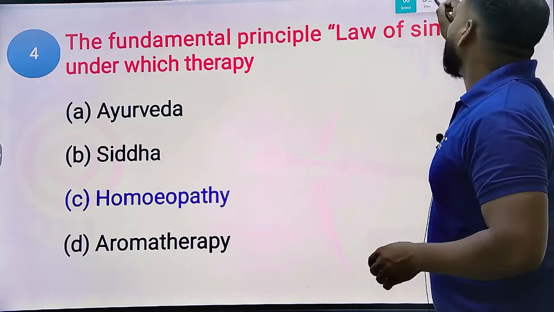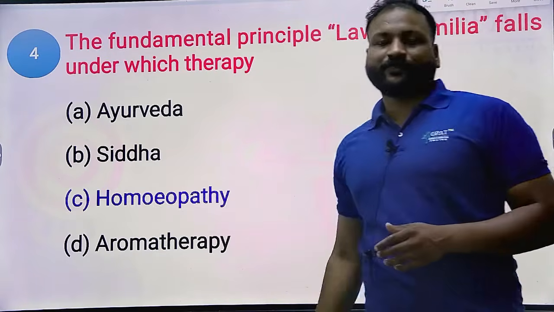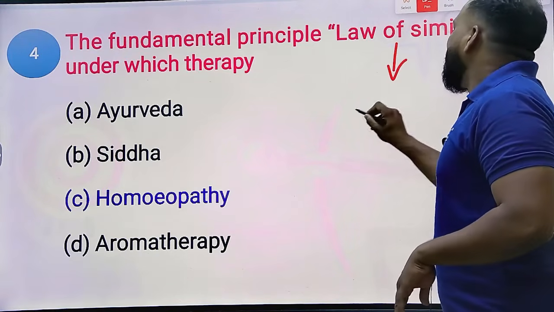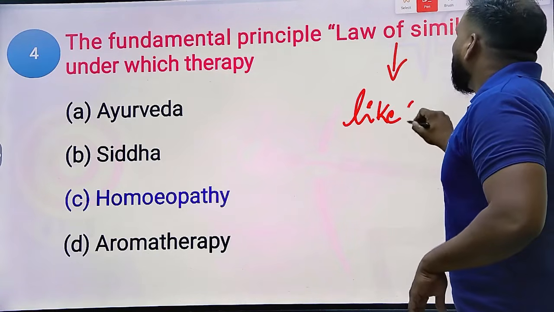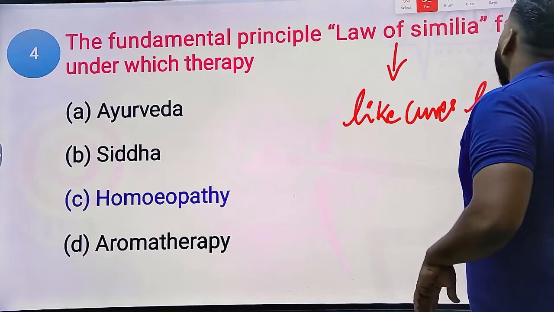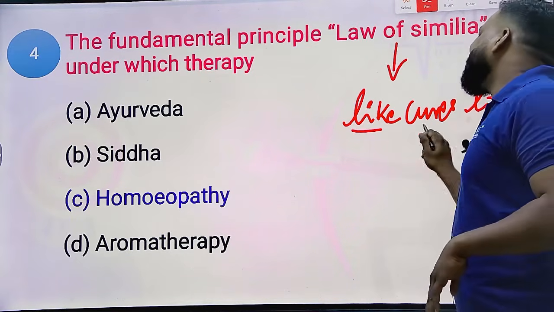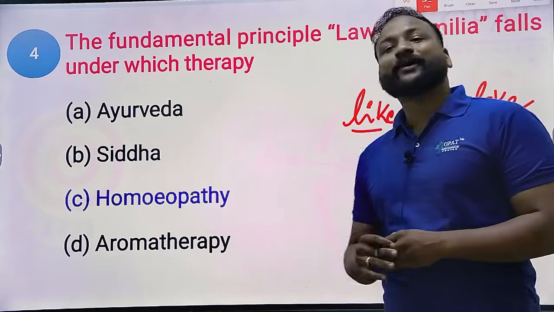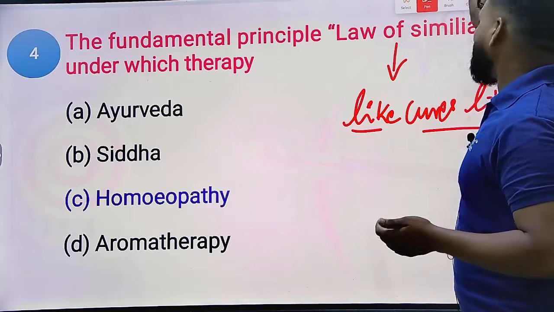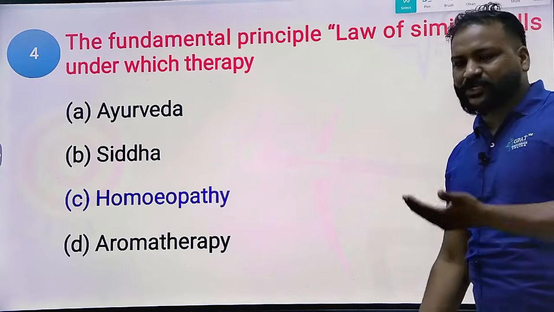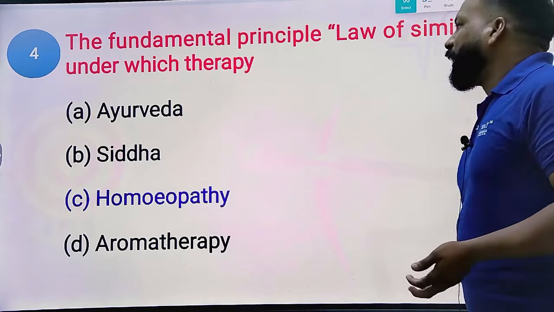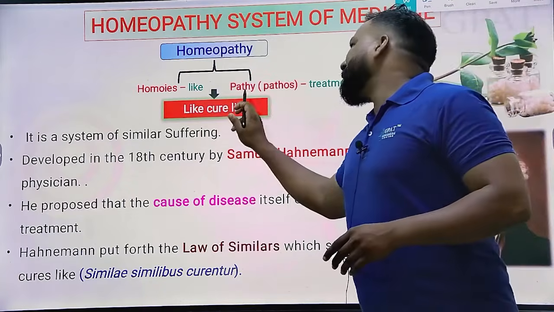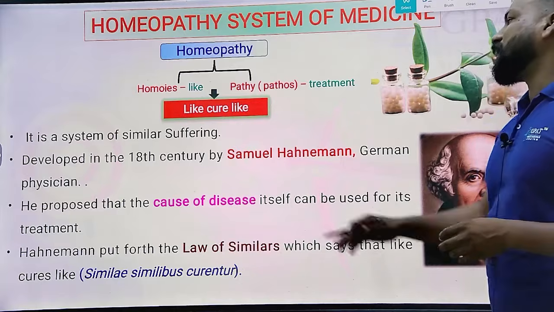But the right answer will be homeopathy. Homeo means same, like cures like. According to homeopathy, the thing which can cause the disease can cure the disease. Law of similia, law of individualization, law of potentization: these are the theories we can see in homeopathy. Homeo means like, and pathy means treatment: like treats like.